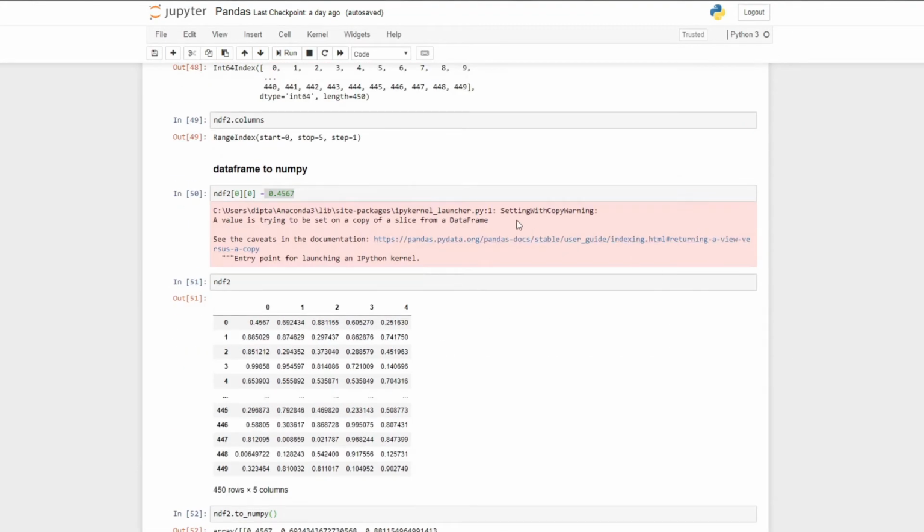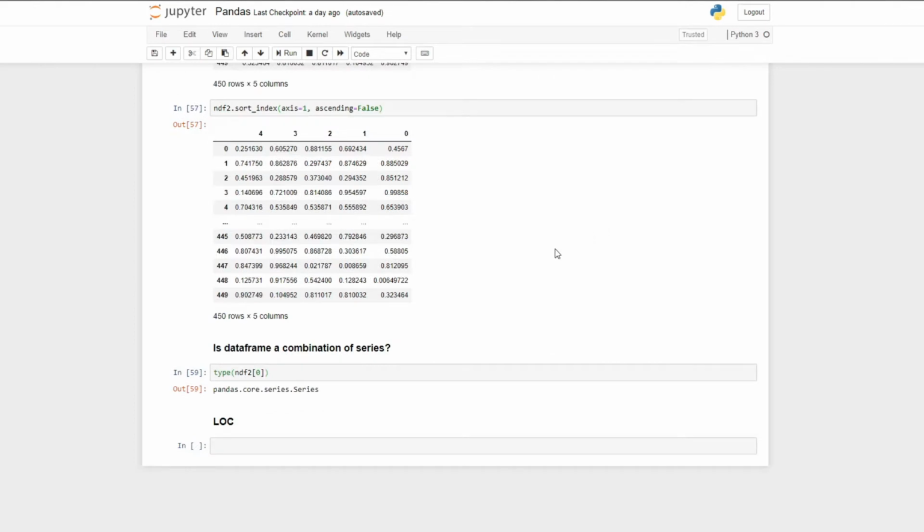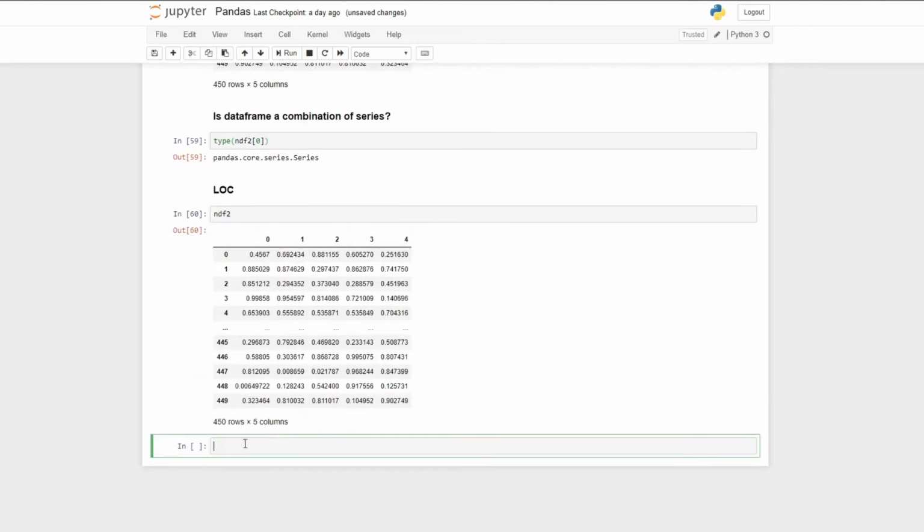If you notice carefully, we are getting this warning because of the SettingWithCopyWarning. That is because suppose we have this ndf2, which has 450 rows and 5 columns. Now assume we have an ndf2_new, a new data frame, where we are copying ndf2 into ndf2_new.